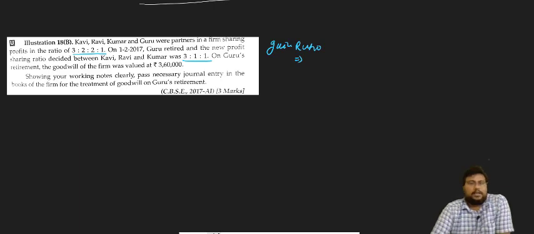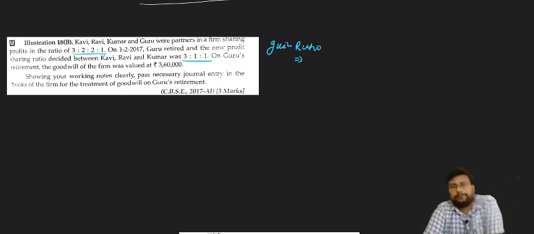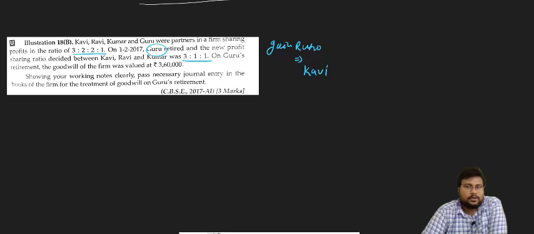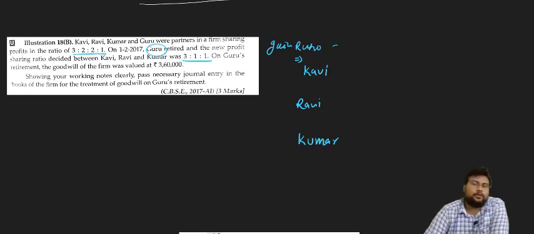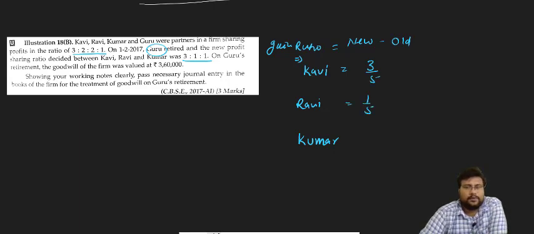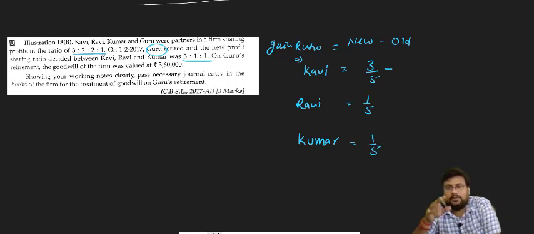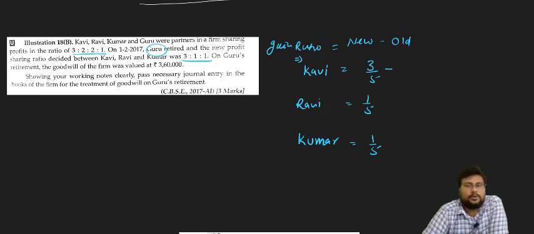So when we find out the gaining ratio, what will it be? You see, who retired? Guru. So who are the remaining ones? Kavi, Ravi and Kumar. You know the gaining ratio formula: new minus old. So Kavi's new is 3/5, Ravi's new is 1/5 and Kumar's new is 1/5, minus old. Meanwhile, you tell me in the comment box what the gaining ratio is.